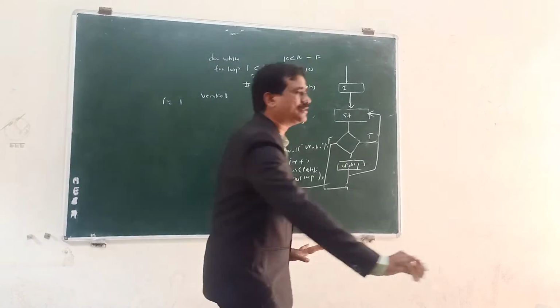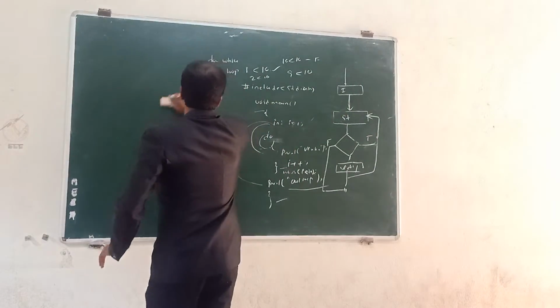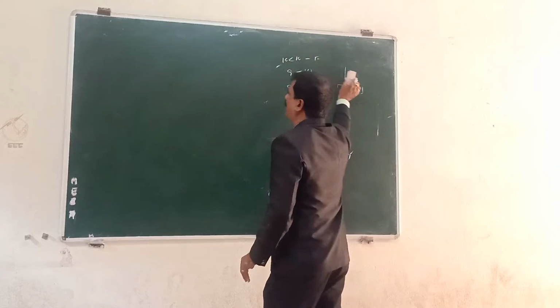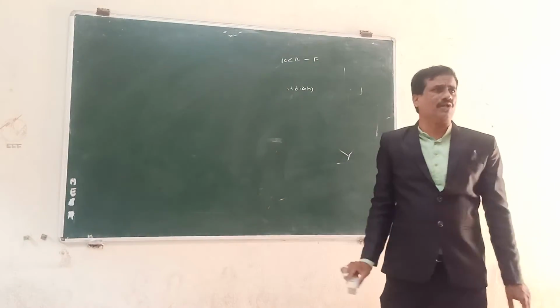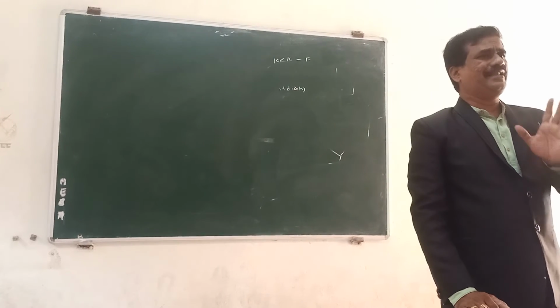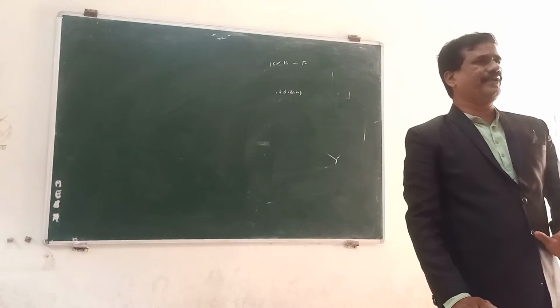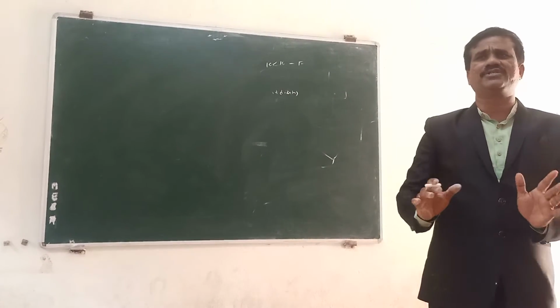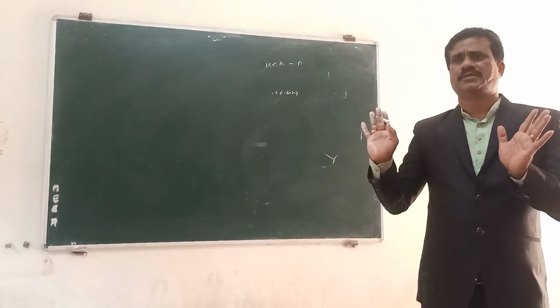Come to the for loops, my dear students. The same thing, the most powerful looping statement in almost all programs. While implementing arrays or switching or sorting techniques, 80% of programmers always use the for loop.